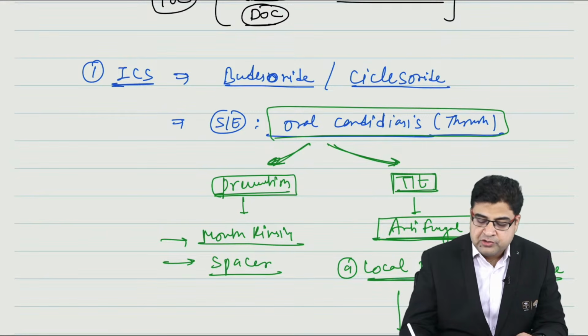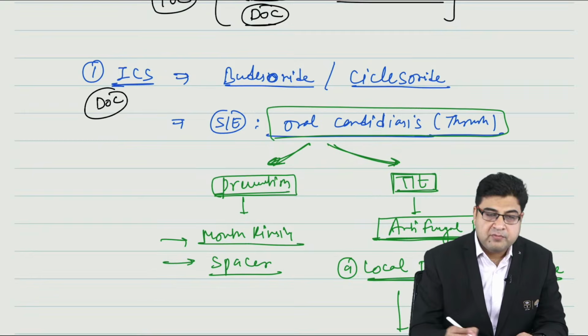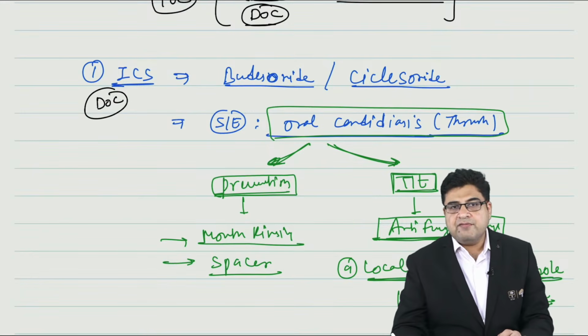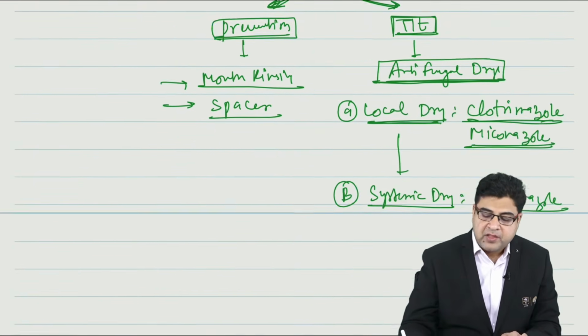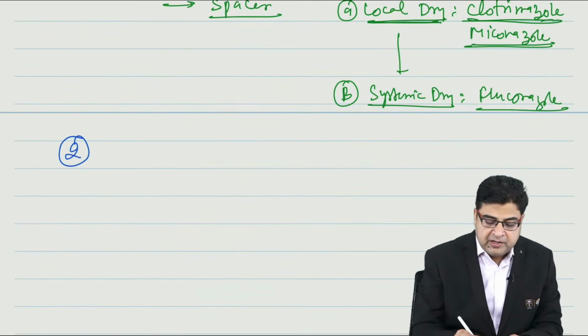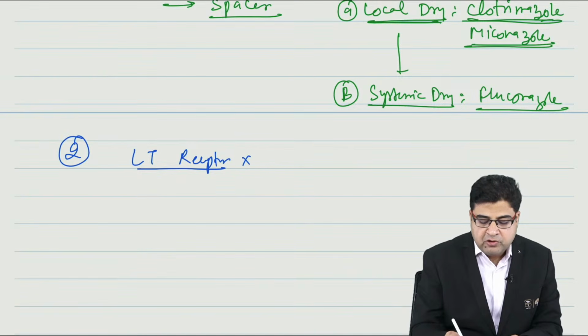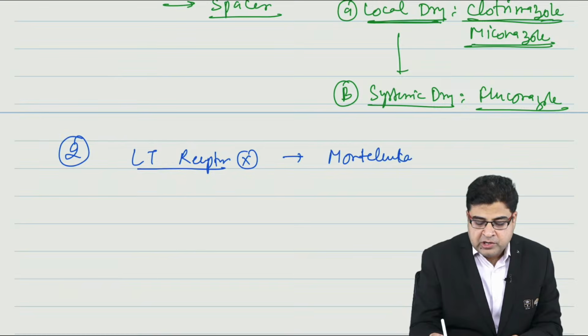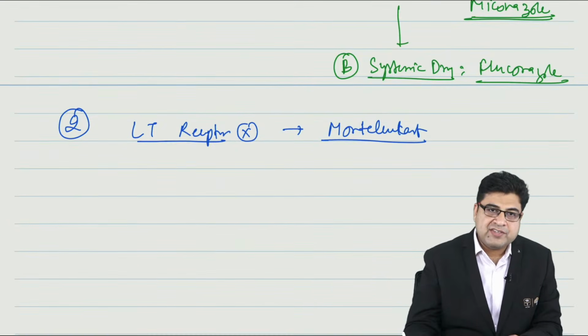So inhalational corticosteroids are the best medicine for bronchial asthma. One of the important side effects of this medicine is oral candidiasis. Now after the steroids, the second group of medicine is the inhibitors of leukotriene receptor. So they can ask you which medicine is a leukotriene receptor inhibitor. The name of the medicine is montelukast. So montelukast is a leukotriene receptor inhibitor.